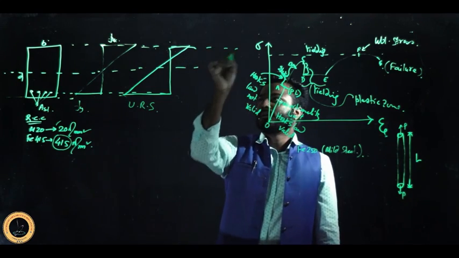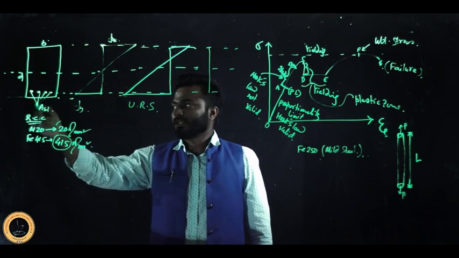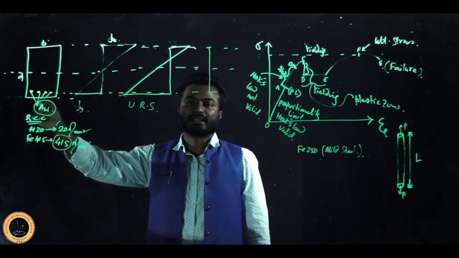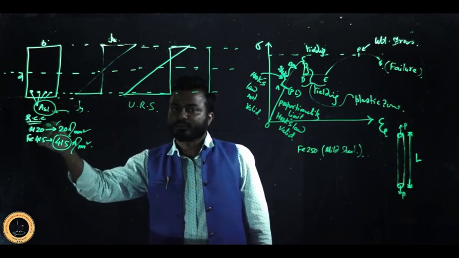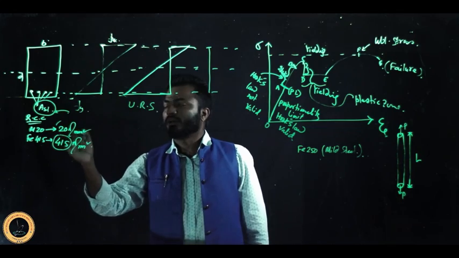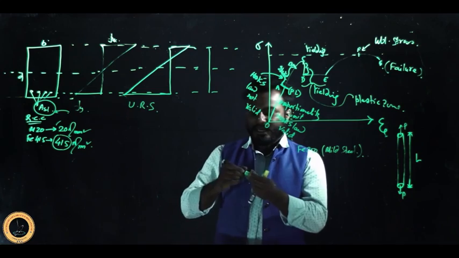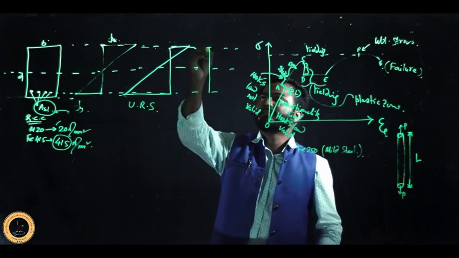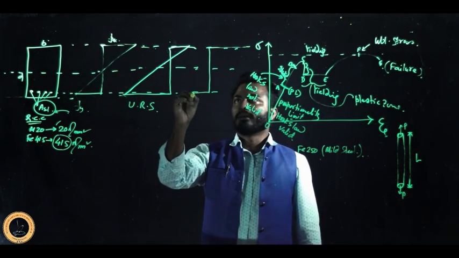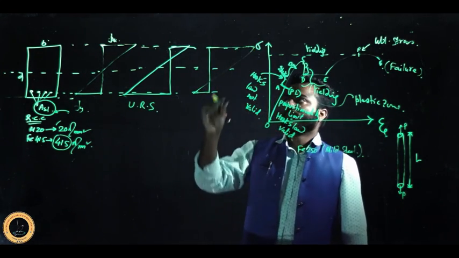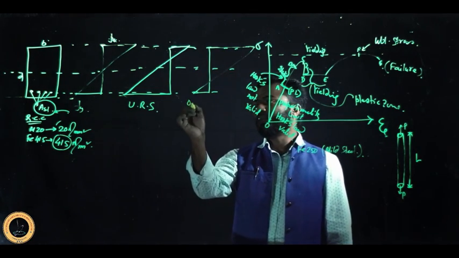Now if you are increasing the quantity of steel compared to the balanced section, whatever amount you have provided to make the section balanced, and you add some more steel, then who will fail first? Concrete will fail first because the steel quantity has increased. So once concrete fails first, concrete will develop the maximum stress first, but steel will say that it has more capacity to develop. So concrete will fail first, steel will say that it has more capacity. This kind of section is called an over reinforced section.